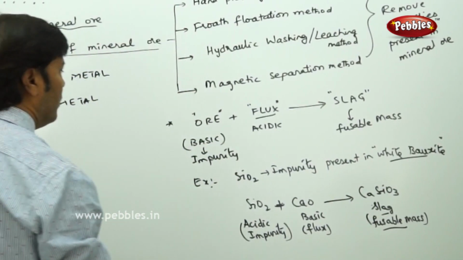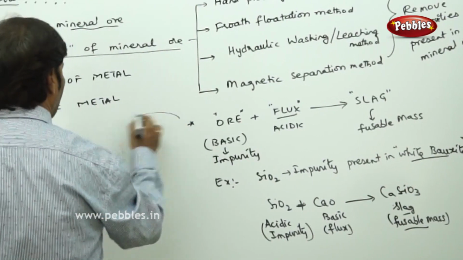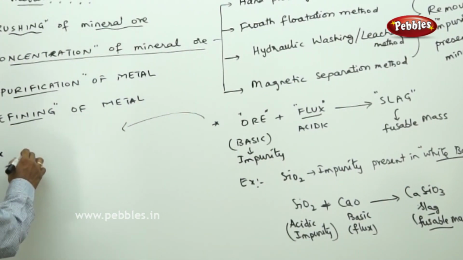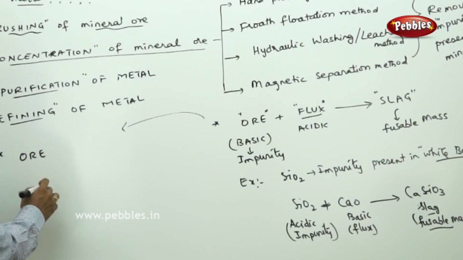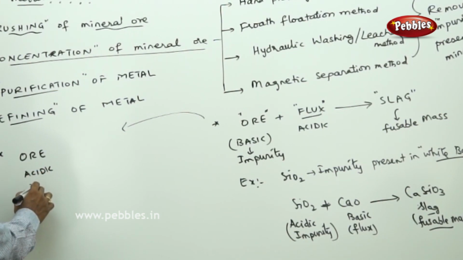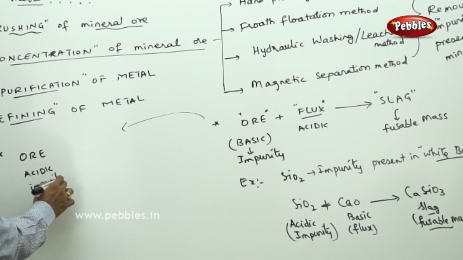This is one way, and the next case is, if the ore is acidic, if it contains acidic impurity, then we add flux.